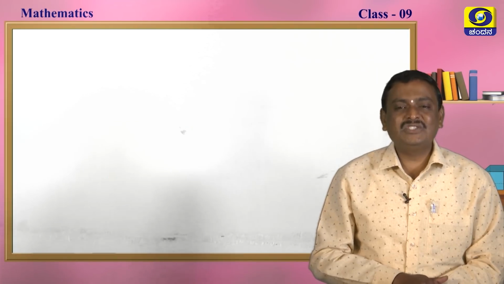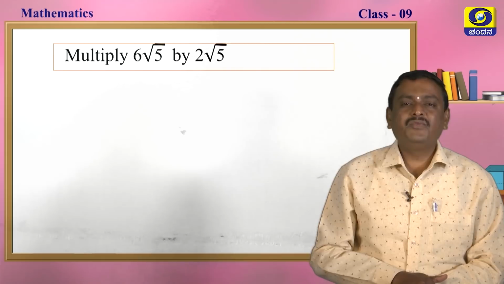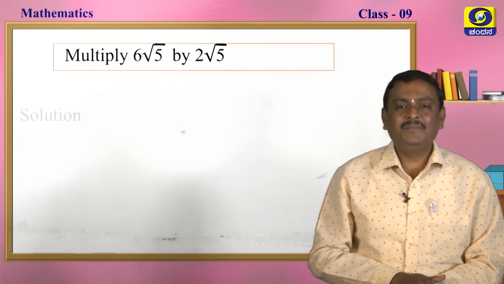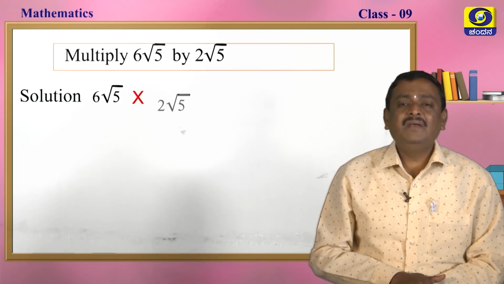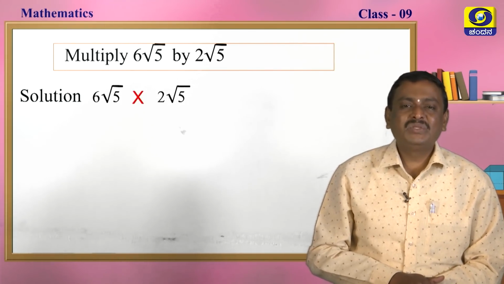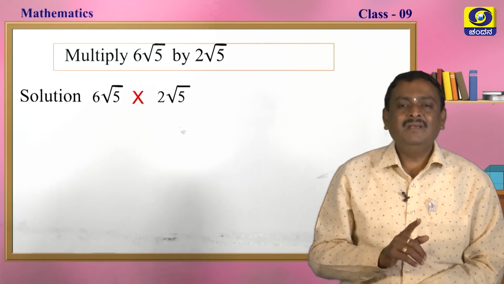Let us move on to the next one. Multiply 6 root 5 by 2 root 5. Here 6 root 5 and 2 root 5, the order is the same. So, we have to add the radicand, my dear students, add radicand and the numbers.